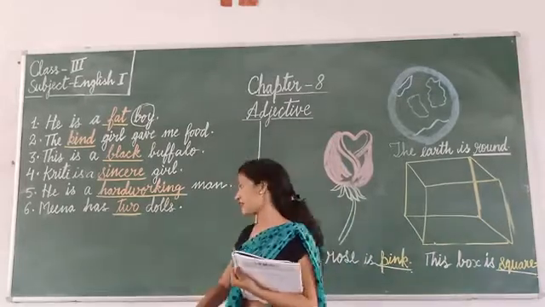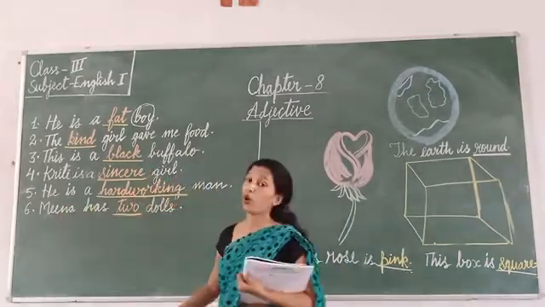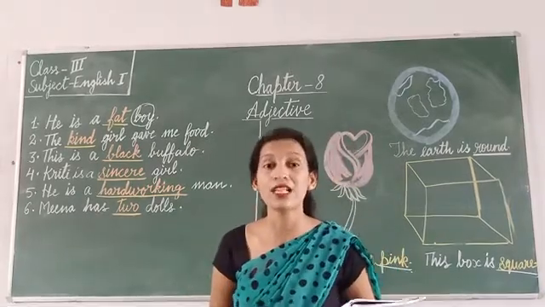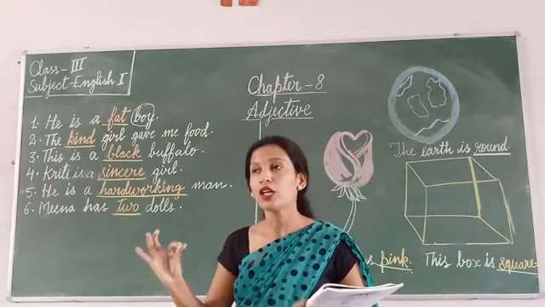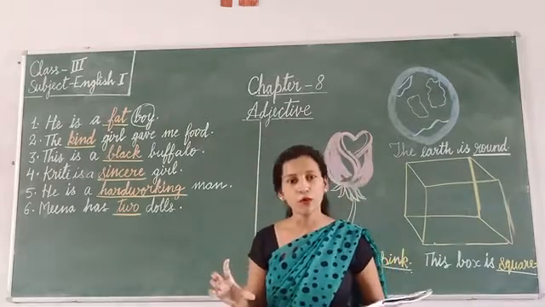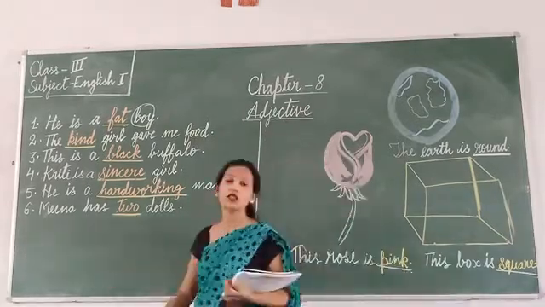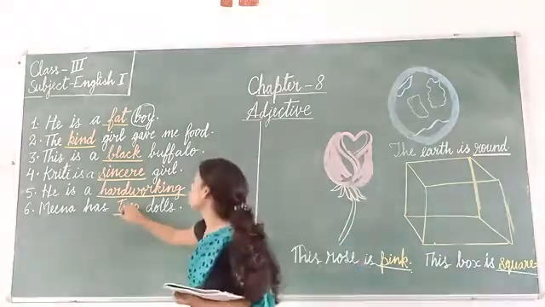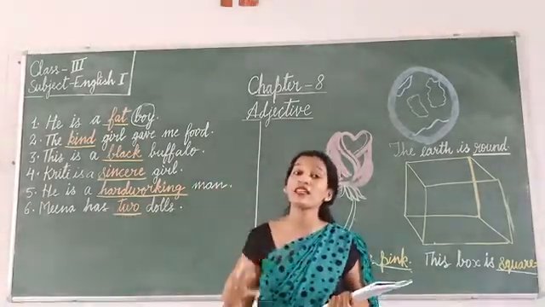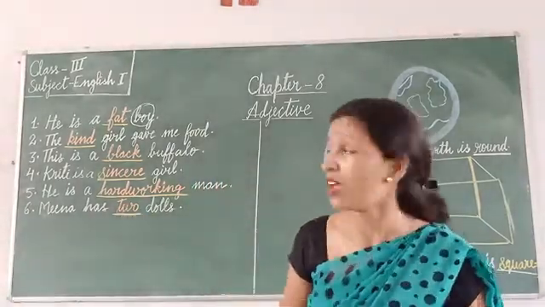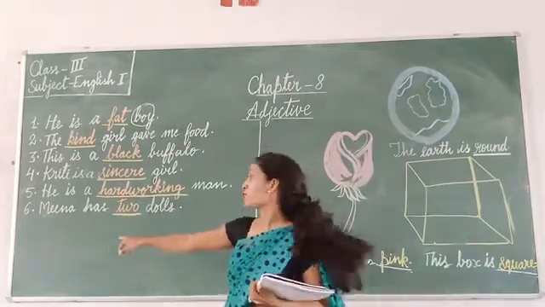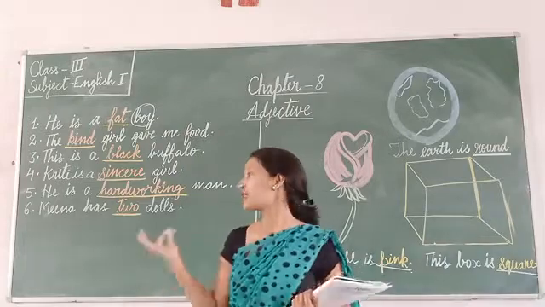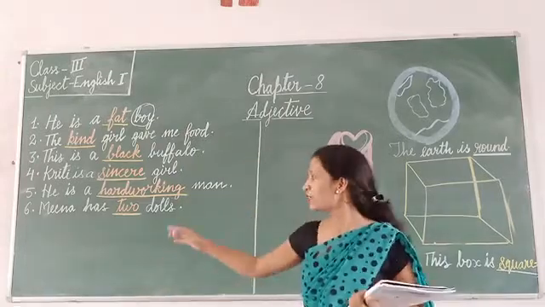Now you see the last example. Meena has 2 dolls. Yes, these adjectives not only tell the quality, but these adjectives also tell us the number. Yes, the number, the quality, or any kind of emotion also. So Meena has 2 dolls, so it is a number. So how many dolls Meena has? Meena has 2 dolls. So this 2 will be an adjective because it is telling something about Meena's dolls. What does Meena have? Meena has 2 dolls. And what is Meena? Meena is noun. Dolls is also a noun, but you see it is describing now that how many dolls Meena has? 2.